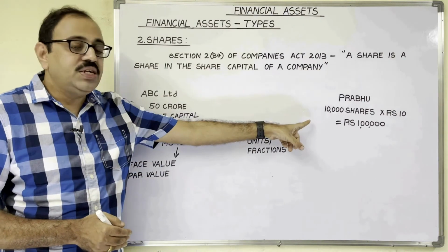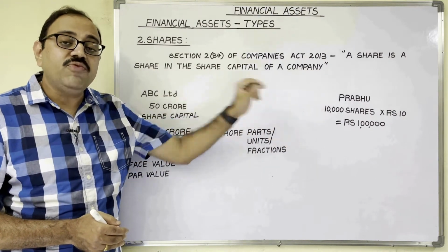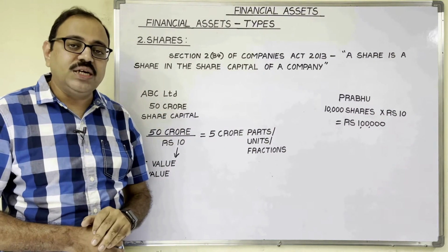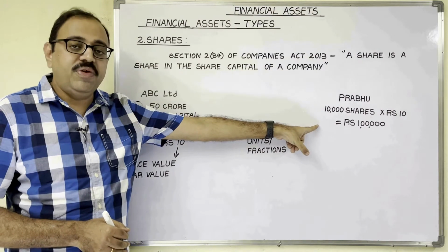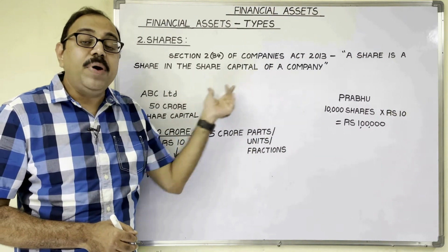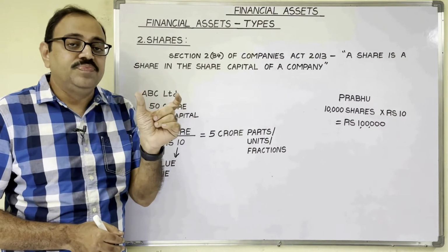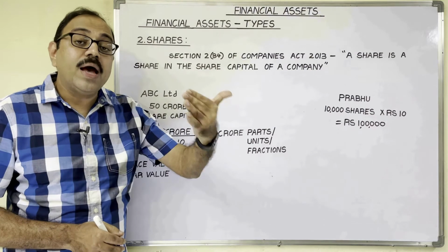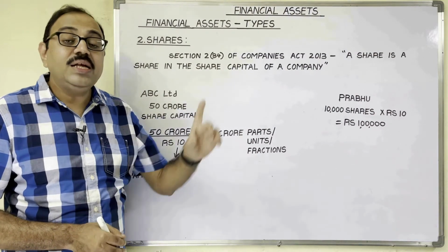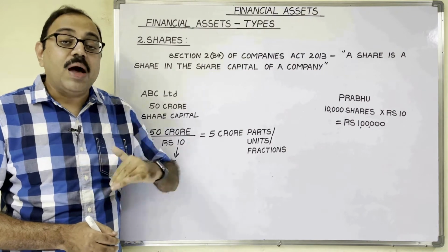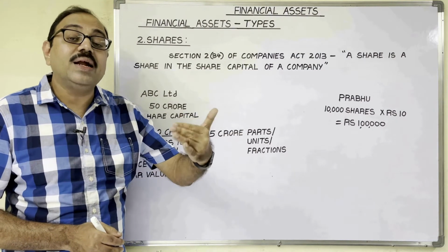If it is a preference share, then preference shares are of two types: redeemable preference shares and irredeemable preference shares. If it is a redeemable preference share, then while issuing the share to the public, the company fixes some term. So after expiry of that period, the company will pay back the principal amount. If it is an irredeemable preference share, then just like an equity share, the company pays the principal amount at the time of